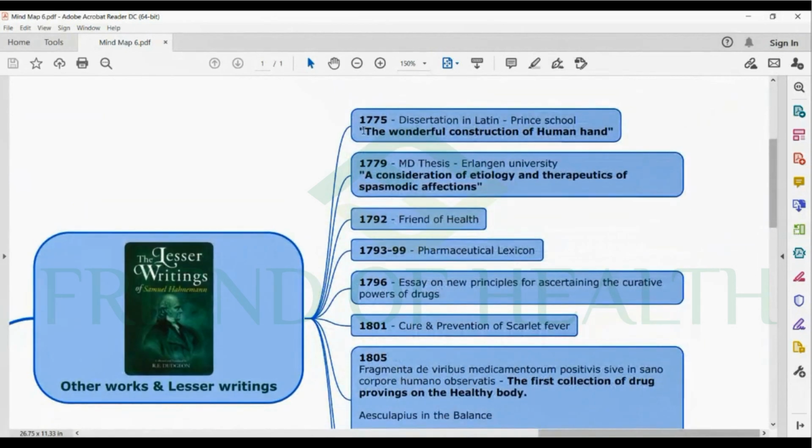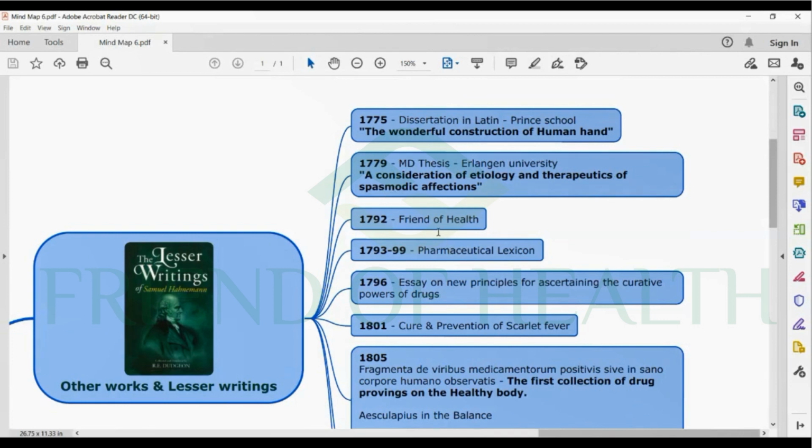You can see a 1775 dissertation in Latin, the wonderful construction of the human hand. You have to keep this in mind, very, very important. 1775, Hahnemann's work is the wonderful construction of the human hand. And in 1779, after 4 years, his MD thesis, which he published at Erlangen University to get the MD, a consideration of the etiology and therapeutics of spasmodic affections.